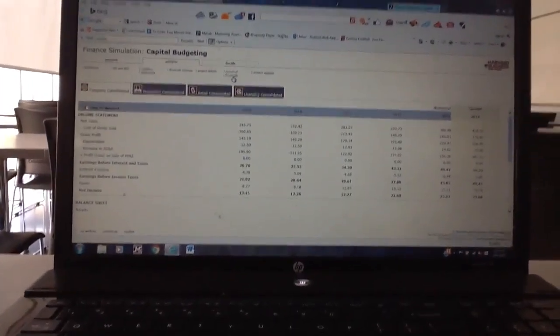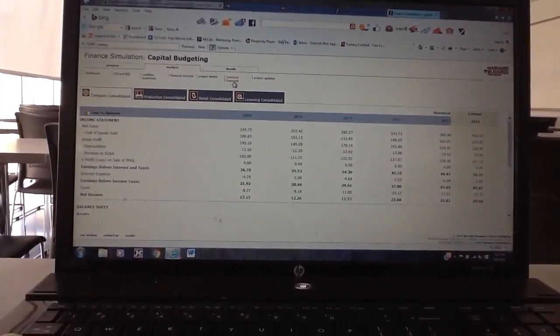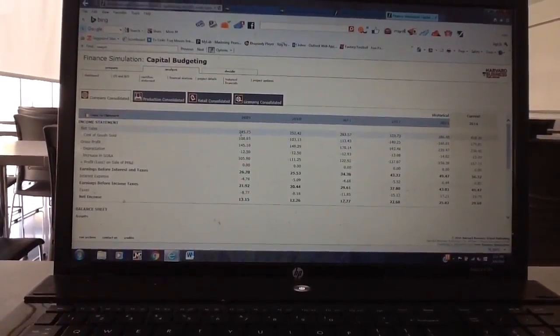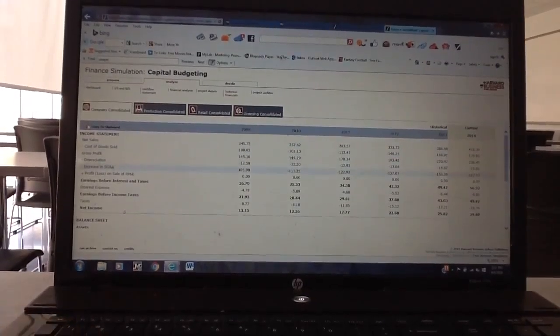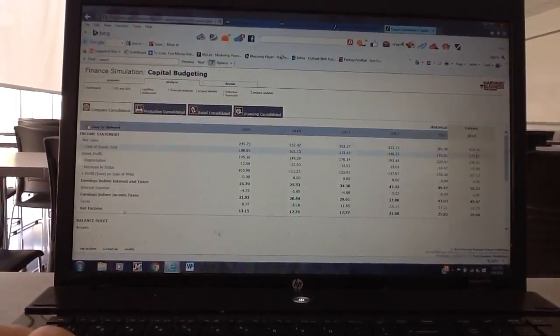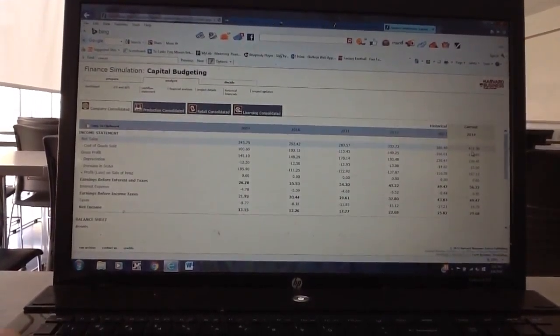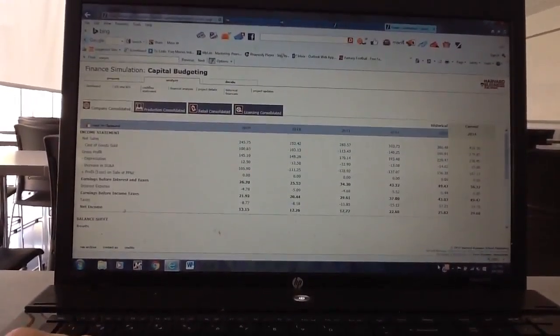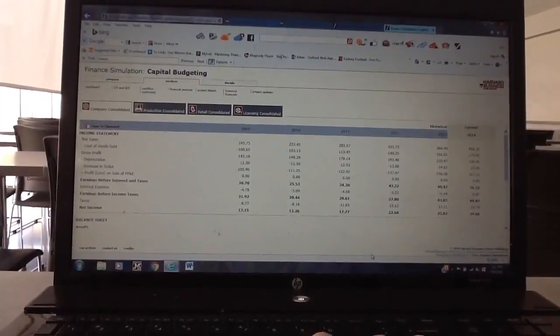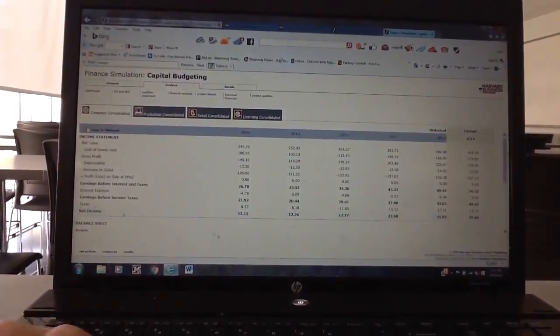Here it shows my income statement per year that we were doing it. And as you can tell, 245 was what I started at, and then at the end, my net sales was 418. So I've continued to gain money each time. And that's really what you need to look for.